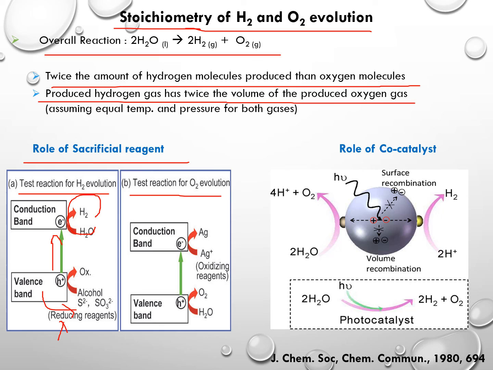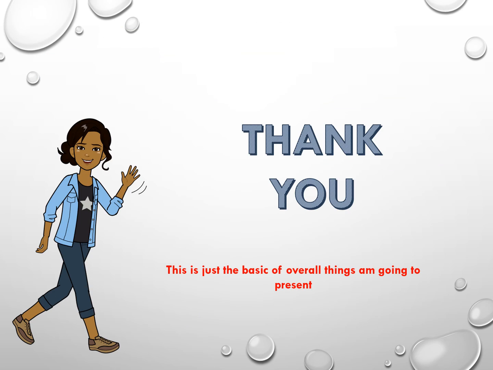And if we want oxygen in particular, we can use an oxidizing agent which takes up these electrons, so we get more holes and more oxygen in the reaction. Sometimes we also need to think of the role of a co-catalyst, because sometimes surface recombination happens, and to reduce the surface recombination we need a co-catalyst; basically platinum, nickel and others are used as co-catalysts.